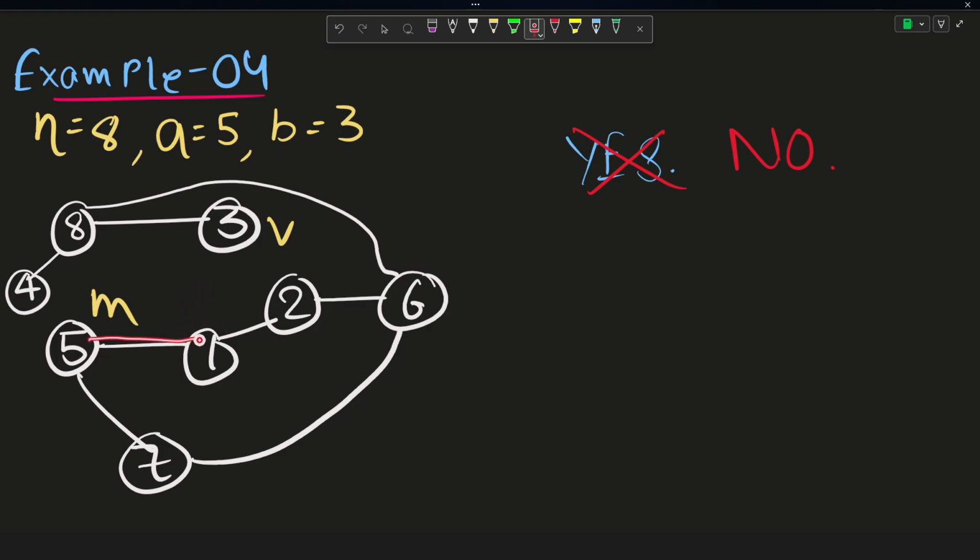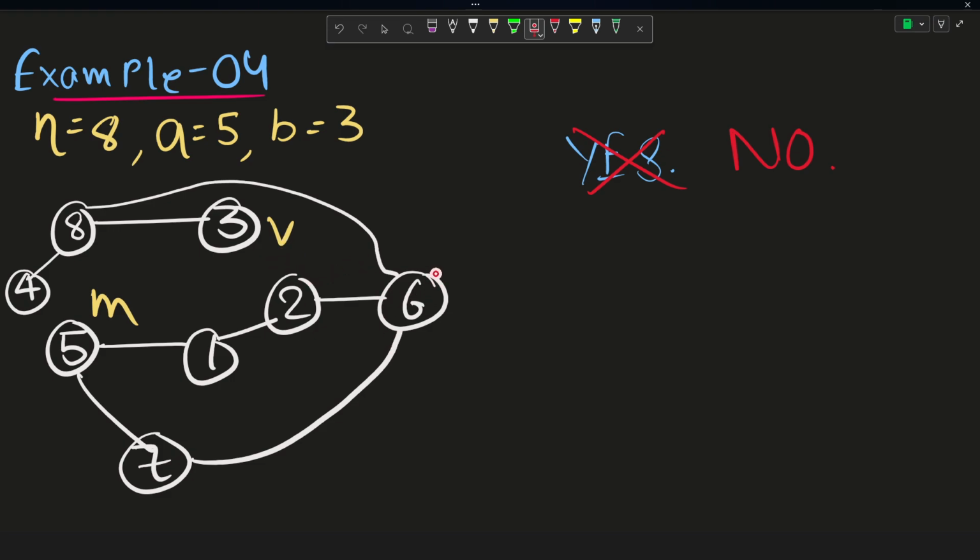But in this example, if you look, then you will realize that Marcel is a part of this cycle. So this is a cycle connecting 5 nodes: 5, 1, 2, 6, 7, and Valerio is not a part of any cycle. As I just told you, in order to escape from Marcel indefinitely, Valerio will always want to be a part of the cycle.